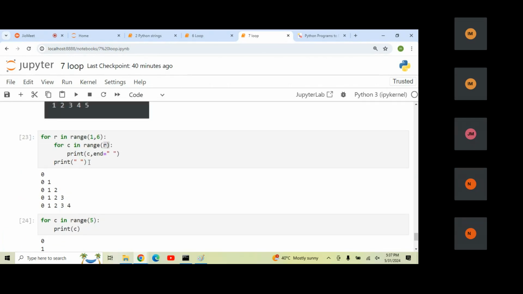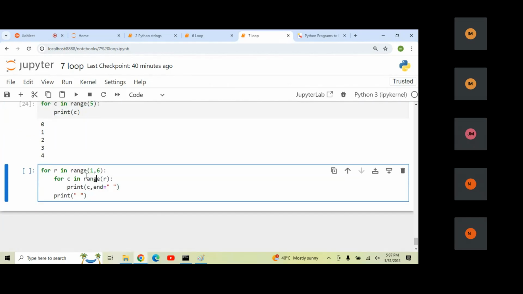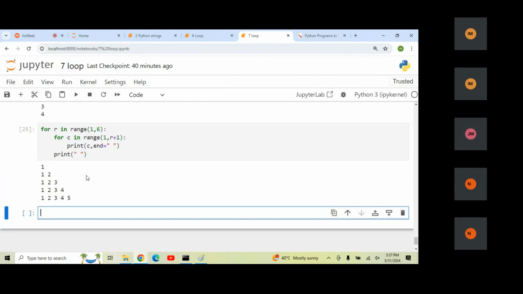So what I need to do is start with 1 and end with 6. So 1 comma R plus 1. Now you can see it is going to start with 1. Instead of ending at 4, it will increase by plus 1, nothing but 5. Clear guys? Yes, no? Okay. So this is the way to print any particular loop patterns. Any doubt, any questions? No, sir.